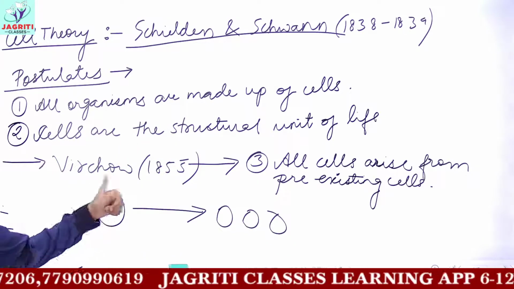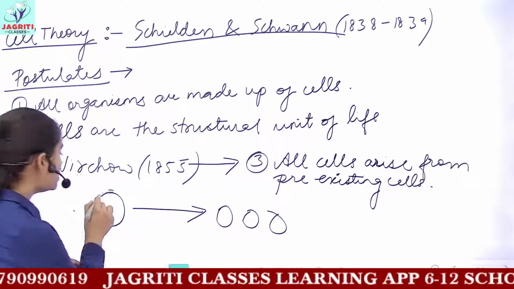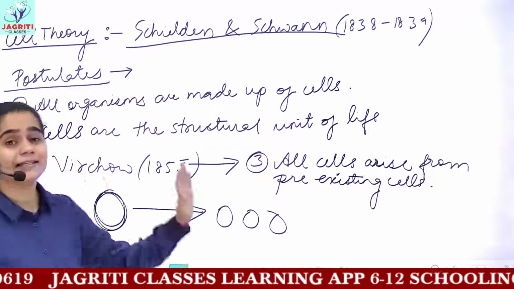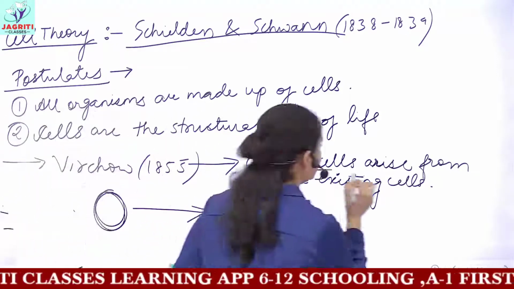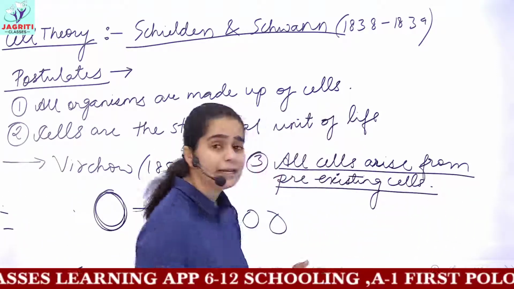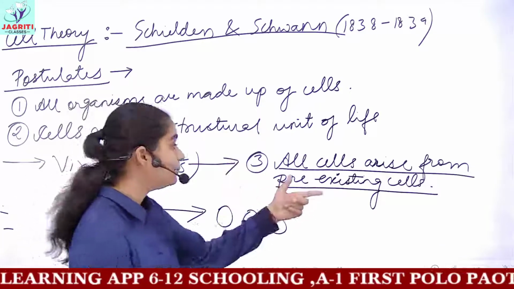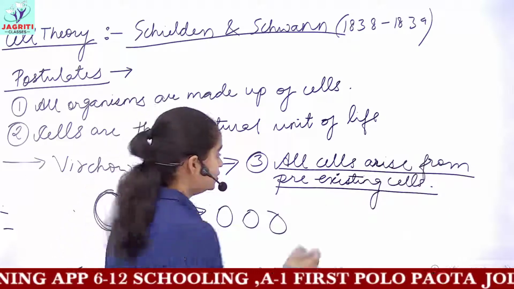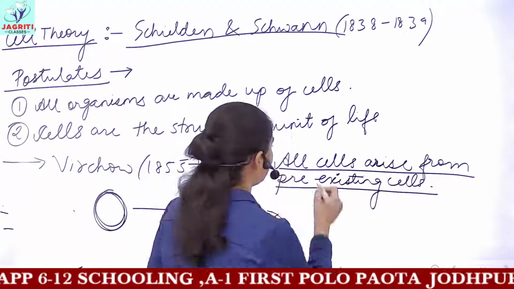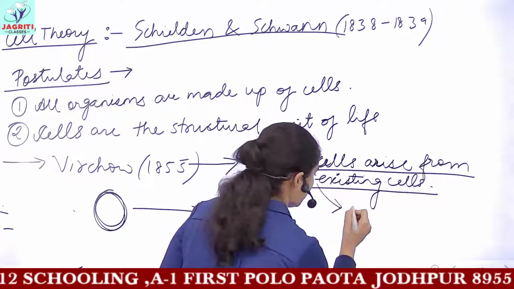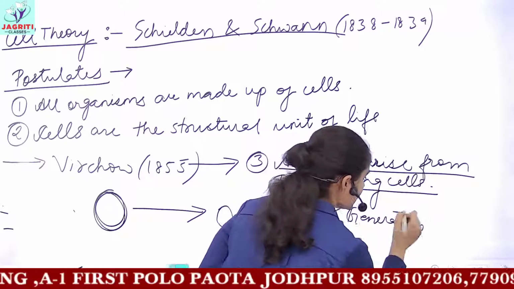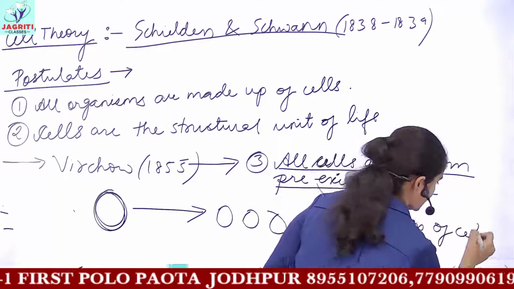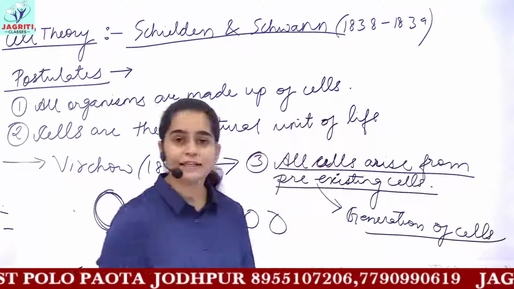Because the parent cell divides and we get new cells, life continues and cells are formed again and again from pre-existing cells. So he gave us the concept of generation of cells, that is how new cells are made. This was again of immense importance.